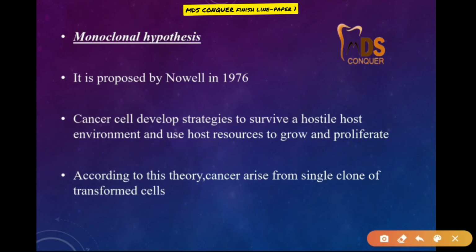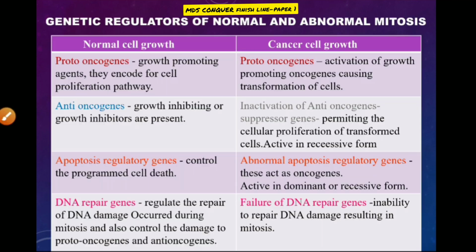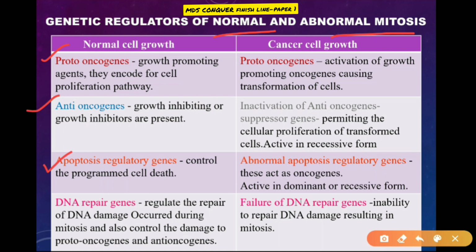Then the monoclonal hypothesis. According to this theory, cancer arises from a single clone of transformed cells. These are the genetic regulators of normal and abnormal mitosis: proto-oncogenes, anti-oncogenes, apoptosis regulatory genes, and DNA repair genes. These are the normal cell growth genes, where activation of proto-oncogenes, inactivation of anti-oncogenes, abnormal apoptosis regulatory genes, and failure of the DNA repair genes will lead to cancer cell growth. So you can represent this table in your exam.